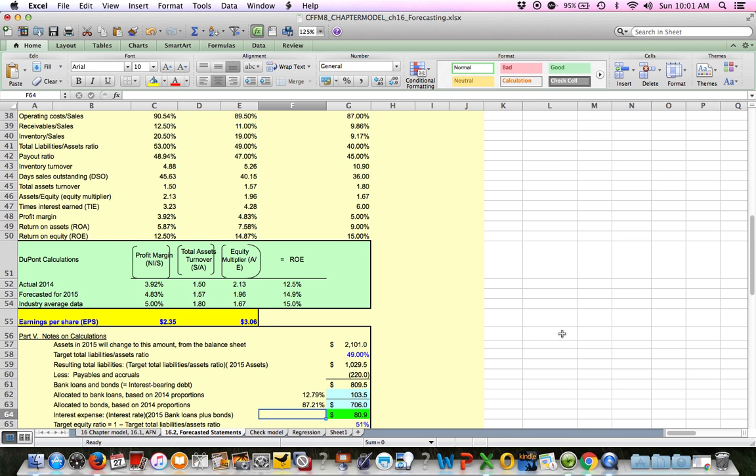Hopefully, it's not a tough chapter. But it's a good final chapter to do because it takes a lot of the work we've done throughout the semester and summarizes it into this chapter. Now that we have a good understanding of finance, how do we use those concepts to project growth, project funds needed, and things like that.